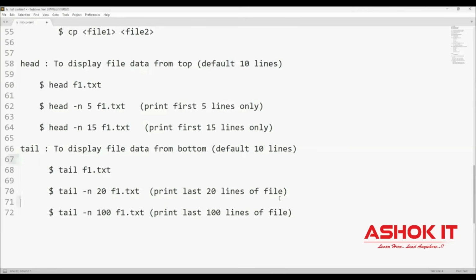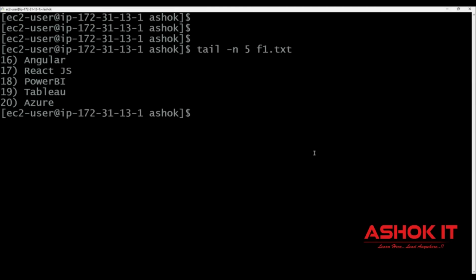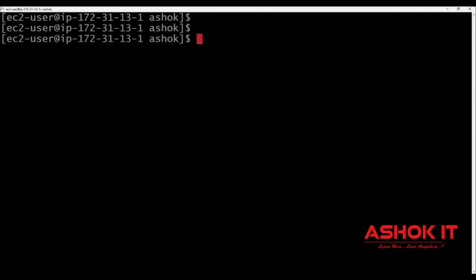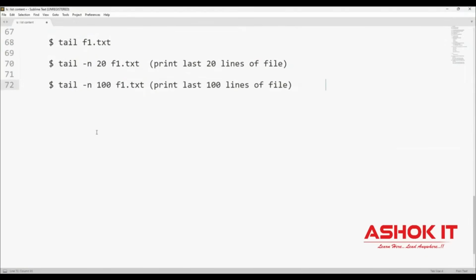Okay, good. Next one. We can use a command called grep in a Linux machine. What is the purpose of the grep command? Grep stands for global regular expression print. It is used for searching for content in a file. For example, if I want to search for a particular keyword in a file, then we can go for the grep command.